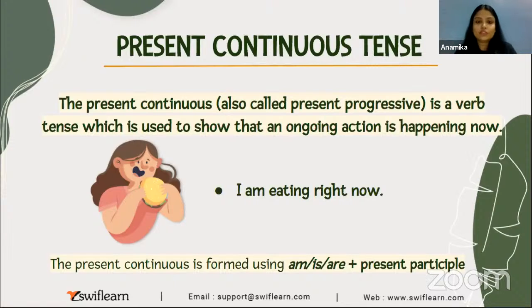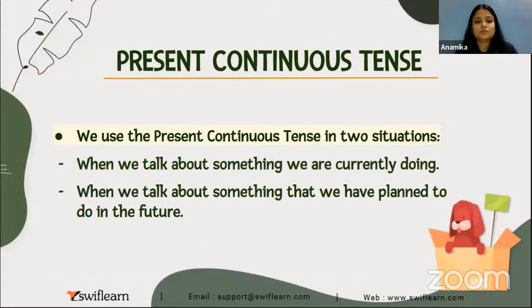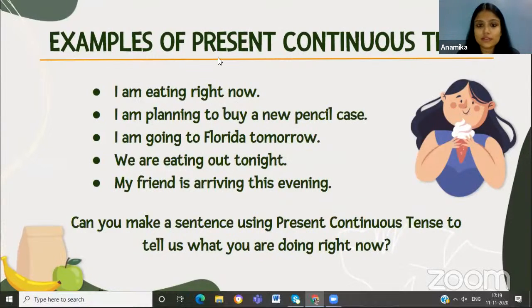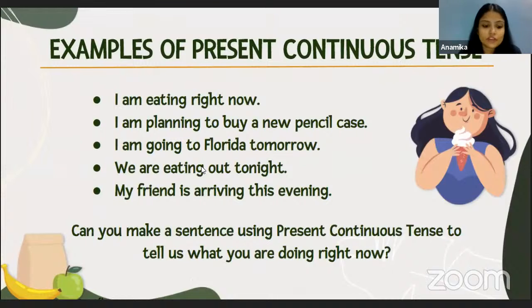The present continuous is formed by using verbs of being. I'm sure you know what are verbs of being. Am, is, are. Then what we do, we add present participle. Now what is present participle? We add ing to it to make it into present continuous form. All right. Okay. When we talk about something we are currently doing, that I have already told you. When we talk about something that we have planned to do in the future, again, I have told you this. Now, let us just quickly look at some examples of present continuous tense. Just give me a moment, please.